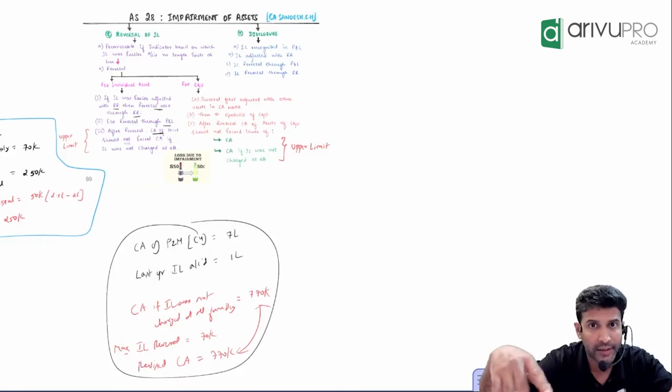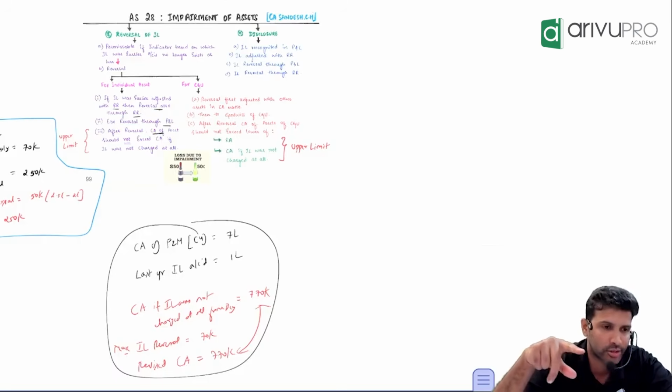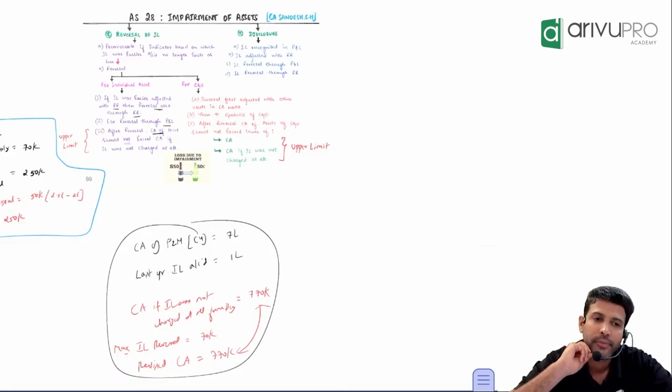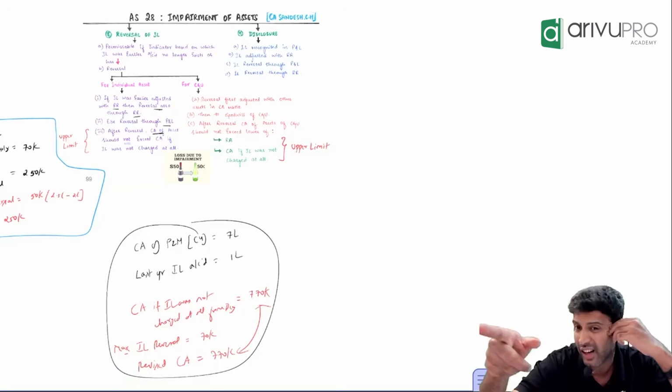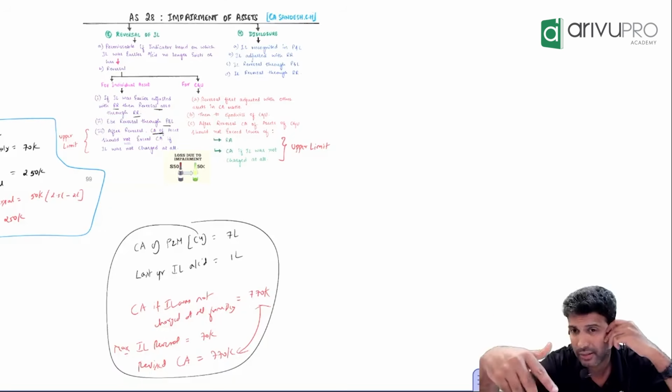Do you have to find recoverable amount every day, every month, every week? No, only when an indicator comes. The indicator could be either external or internal. Now, impairment loss, where will you transfer it? First, you will try to adjust it with revaluation reserve. Revaluation reserve not there? P&L. Like that.